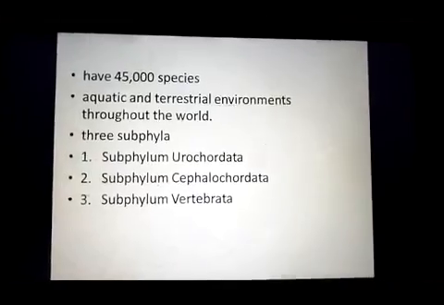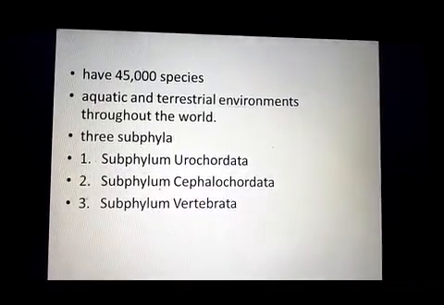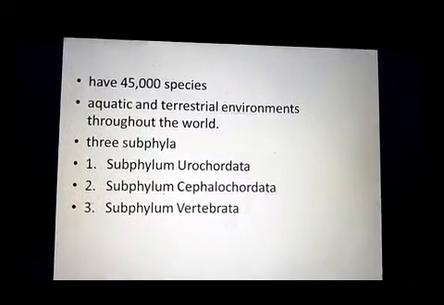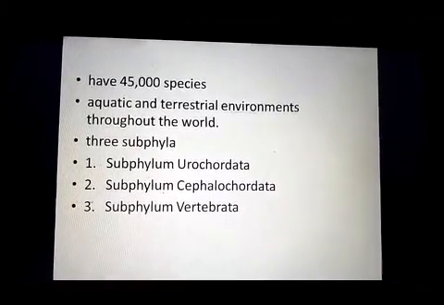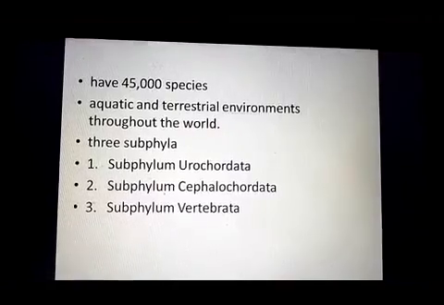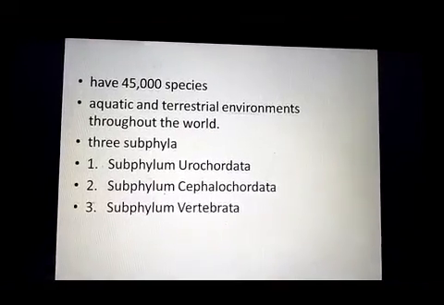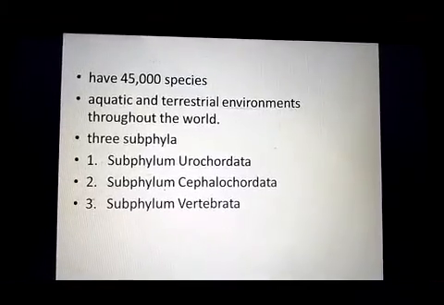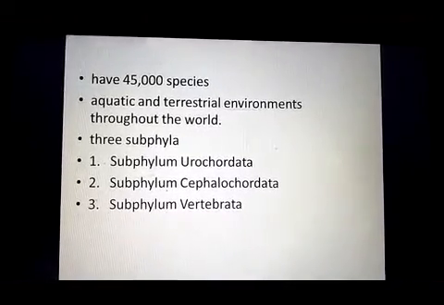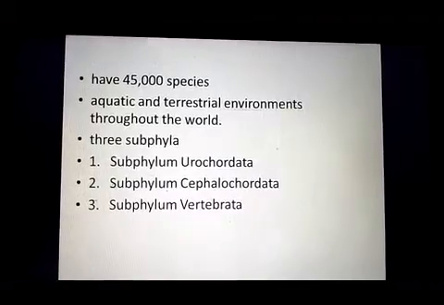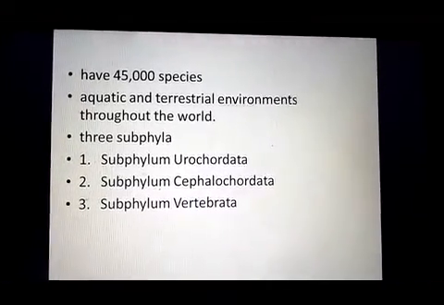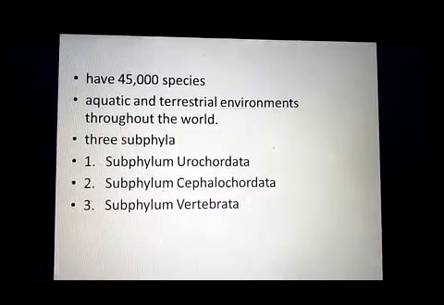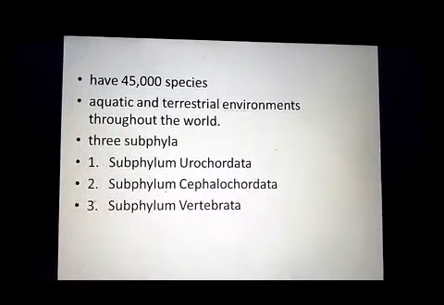In phylum Chordata, nearly 45,000 species have been identified, and these animals live in all types of environments, aquatic and terrestrial, throughout the world. So you can say these are the dominant animals present on the earth. Phylum Chordata is divided into three subphyla: subphylum Urochordata, subphylum Cephalochordata, and subphylum Vertebrata.